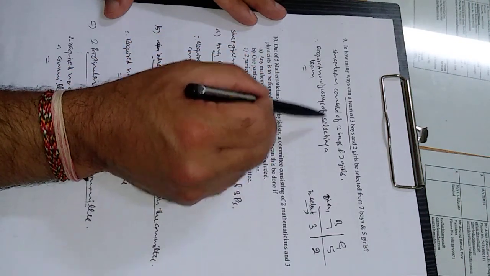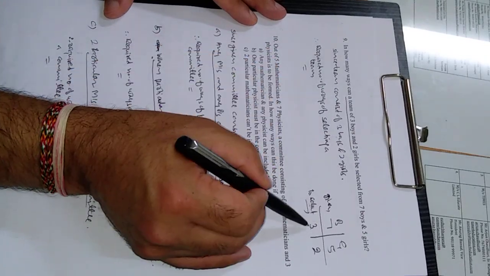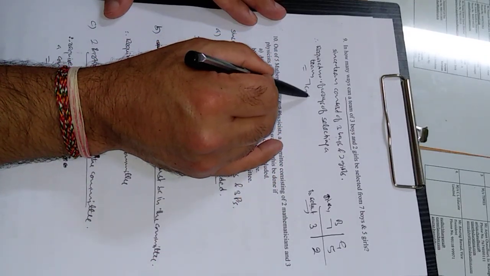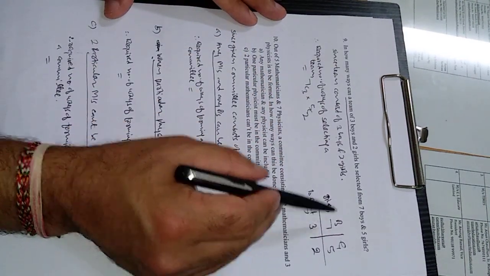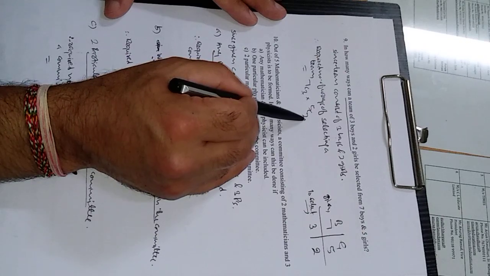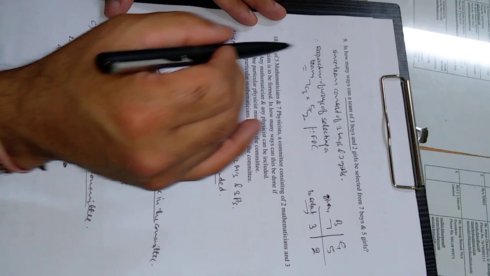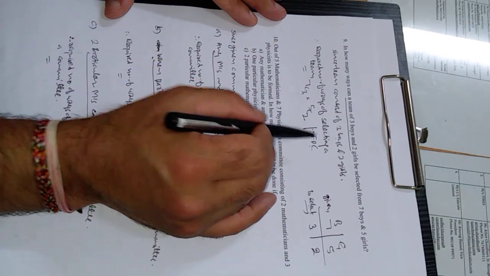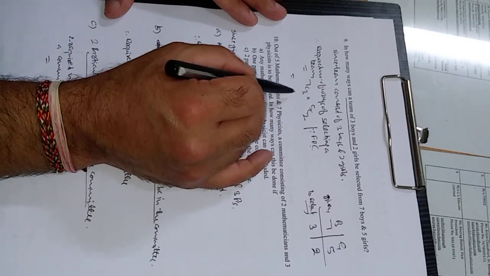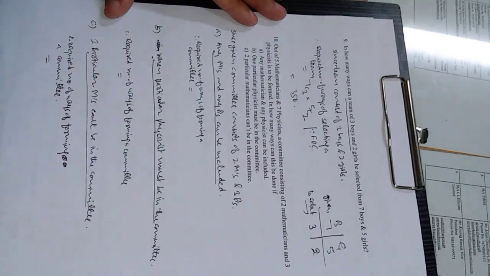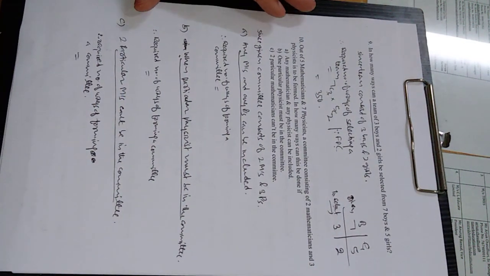Therefore, the required number of ways of selecting a team which consists of 3 boys and 2 girls is equal to 7C3 into 5C2. 3 boys out of 7 can be selected in 7C3 ways, and similarly for the girls. I am also multiplying, using the fundamental principle of counting at the same time. Just open this using the formula nCr, and this will come out to be 350.